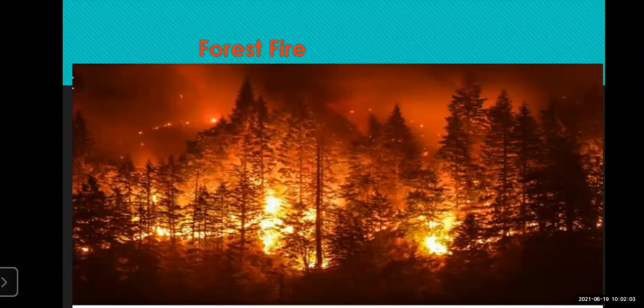You cannot bring it under control in a small way. You have to arrange for many things to bring this forest fire under control, which takes place where there is a lot of vegetation, where many trees are there, where a dense forest is there. So this type of forest fire occurs.